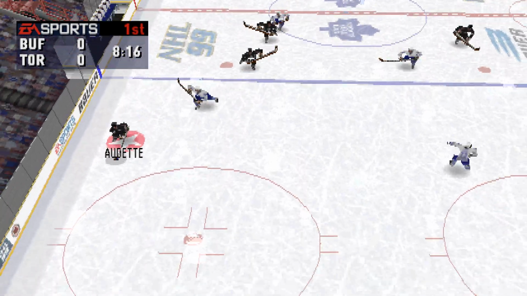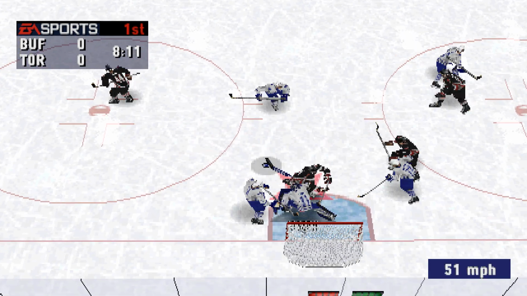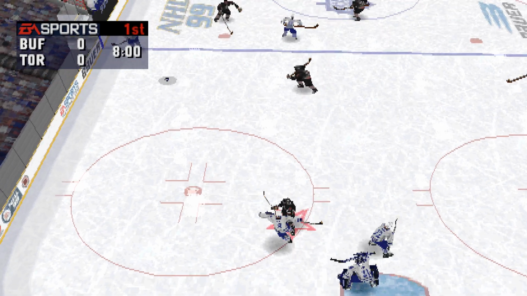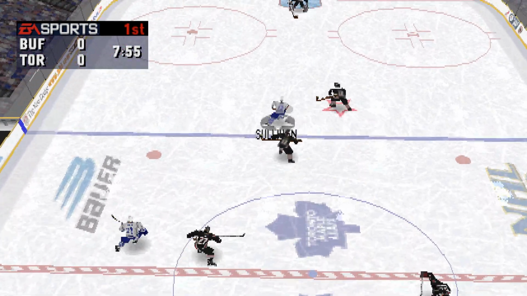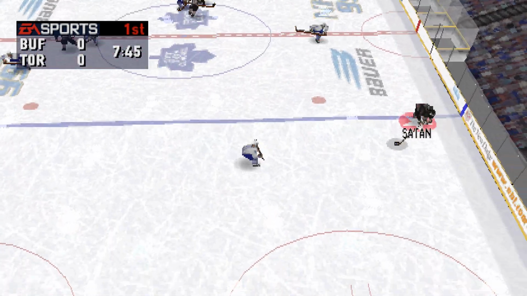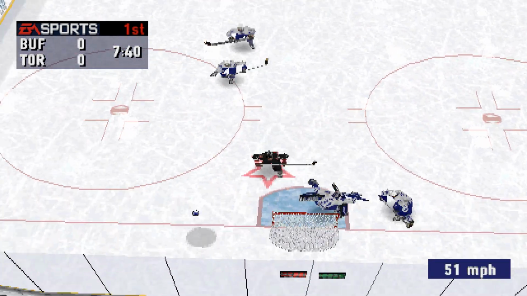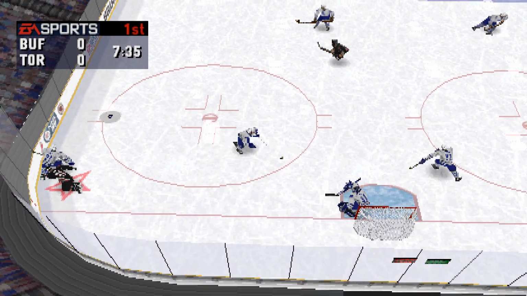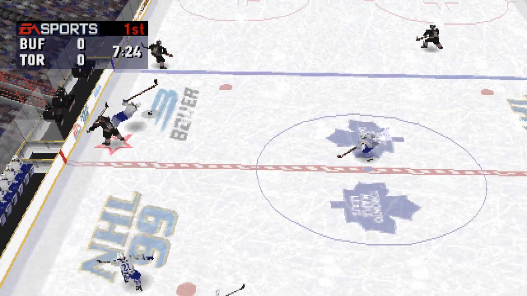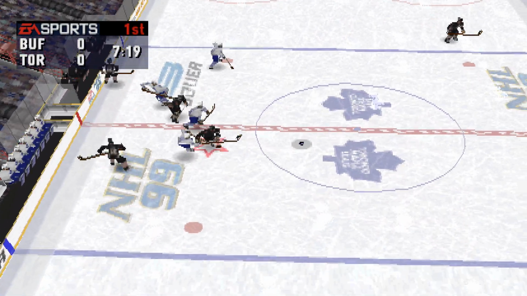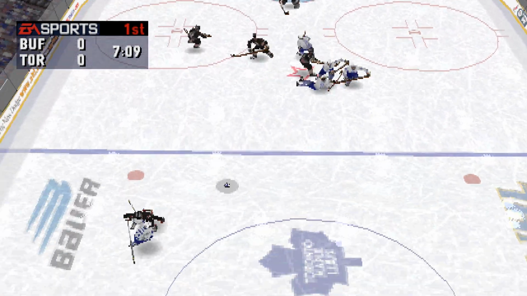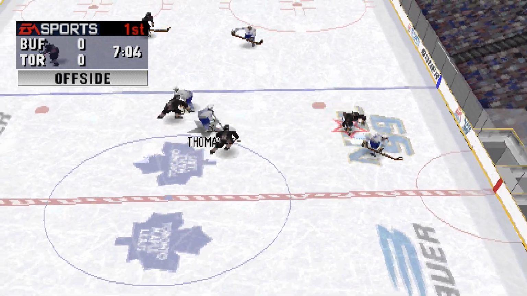Zhitnik out of his own zone. It's one-on-one. Joseph moves the puck to Cote. To Schneider. Prohaska moves it ahead. To Prohaska. To Odette. Buffalo should be making a line change soon. Into the corner. Prohaska passes across. Cote into the middle. To Thomas. To Cote. Prohaska winds up. Toronto really needs to get another line out on the ice.